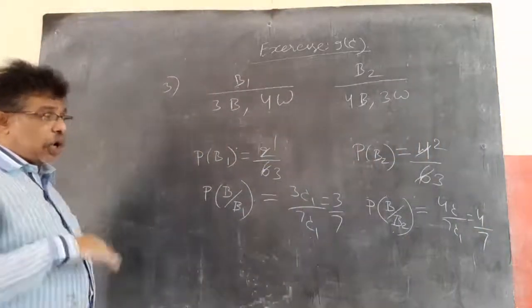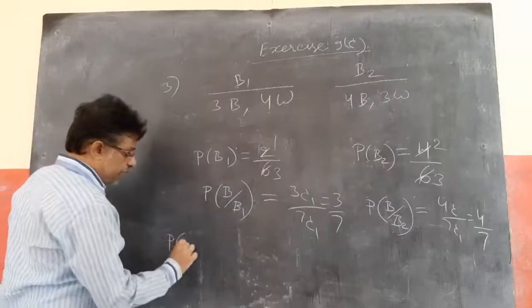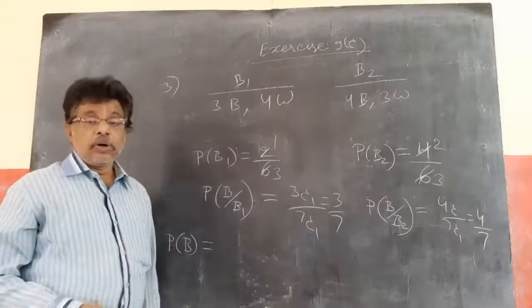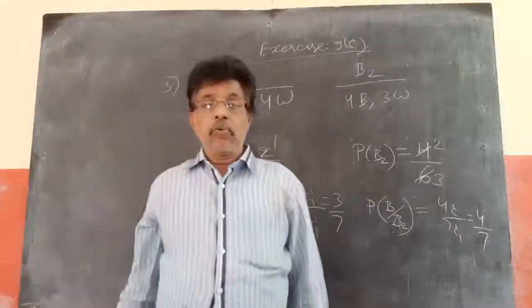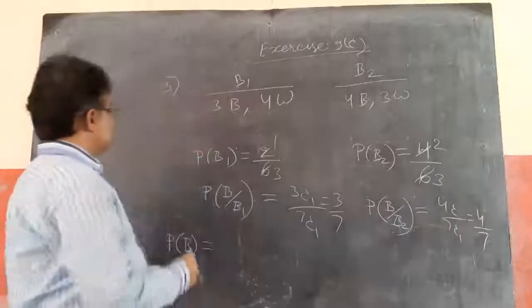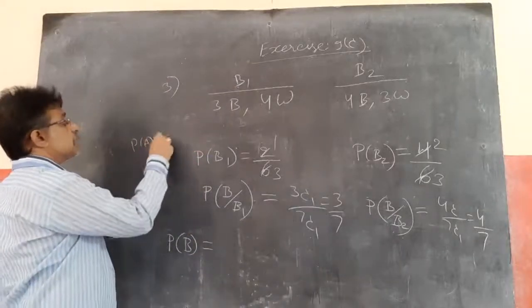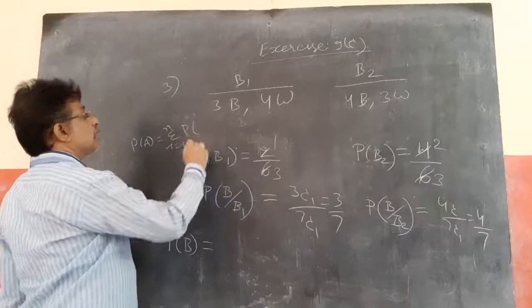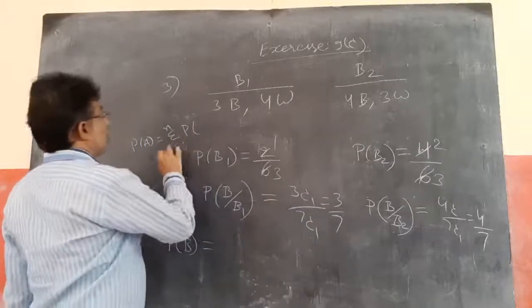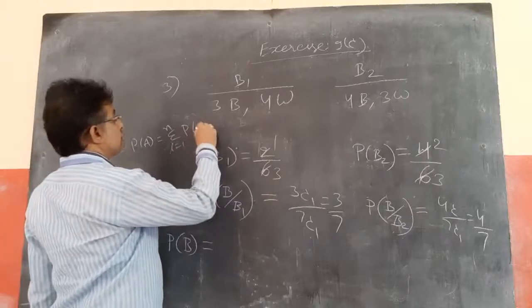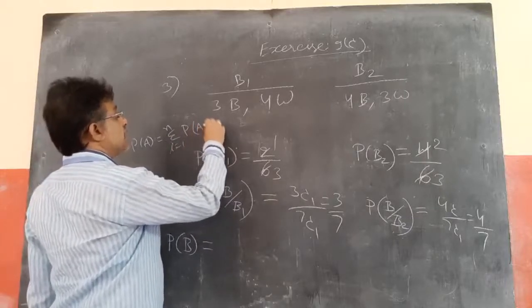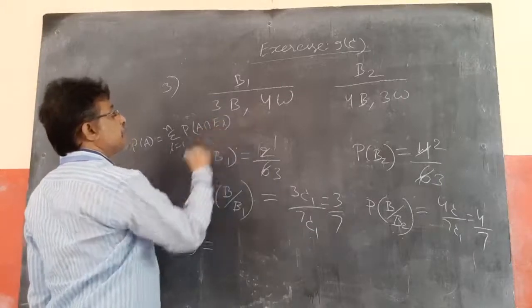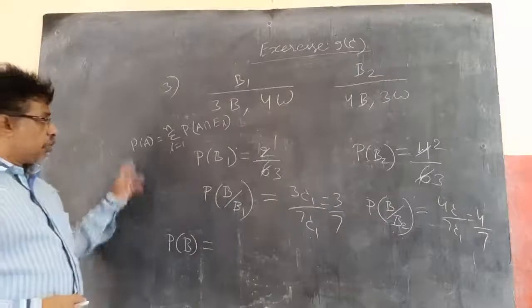Overall, I need a black ball. Like P of A, here I need the black ball, P of B. We know that P of A always equals the sum, i equal to 1 to n, of P of A intersection Ei, which we found in Bayes' theorem.